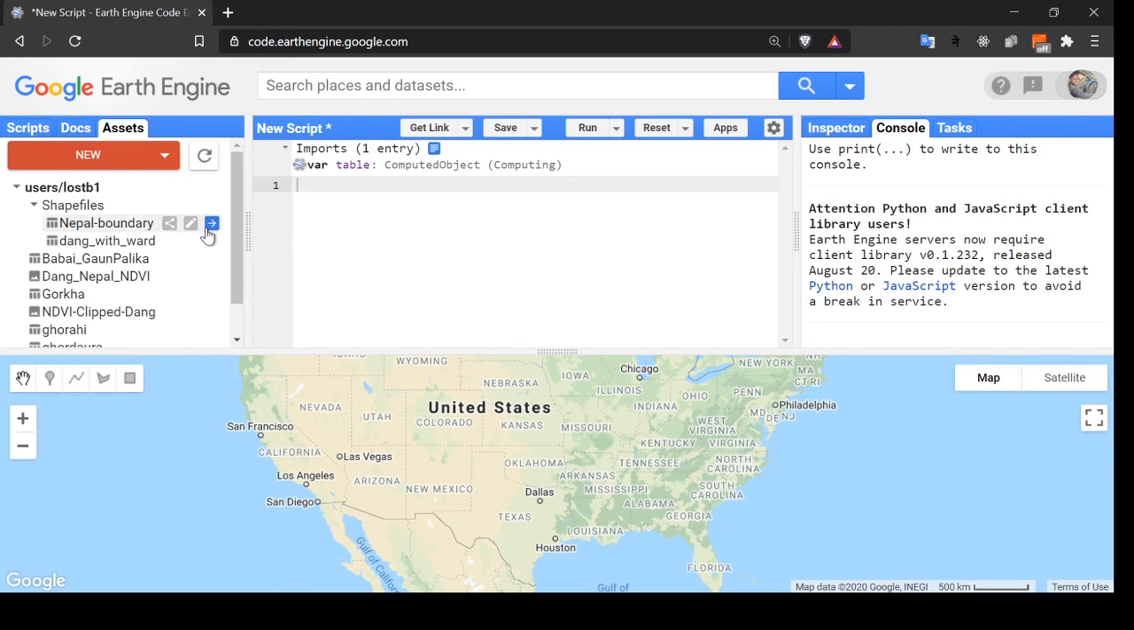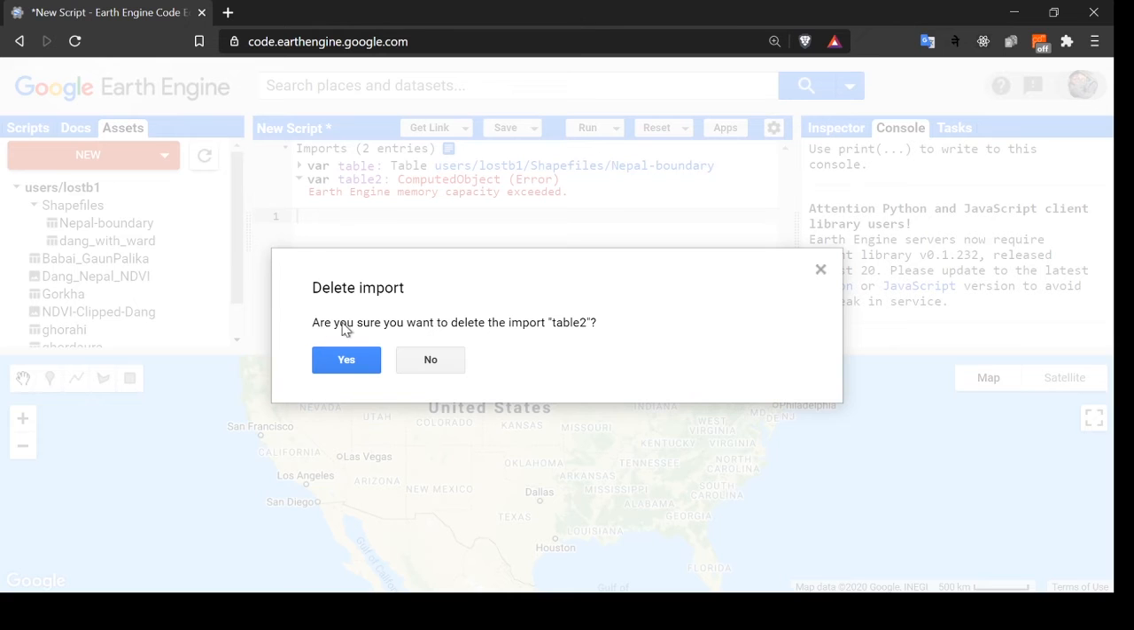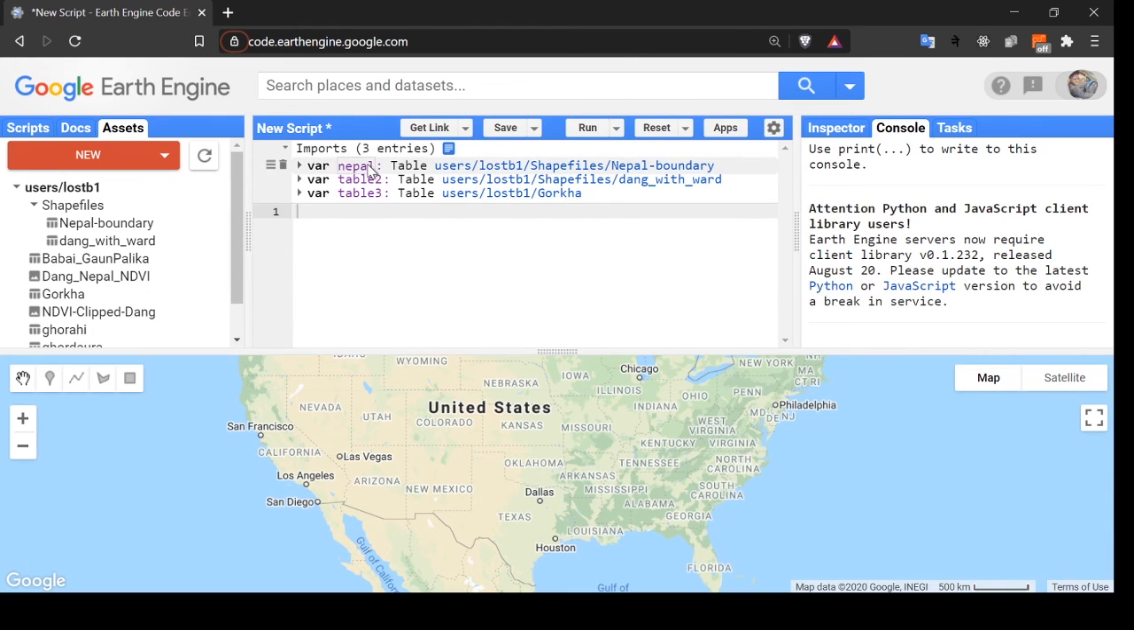One is the Nepal boundary, and the next one will be Gorkha. This one is the Nepal, I'm going to rename it as Nepal. The next one is Dang, and another one is Gorkha.